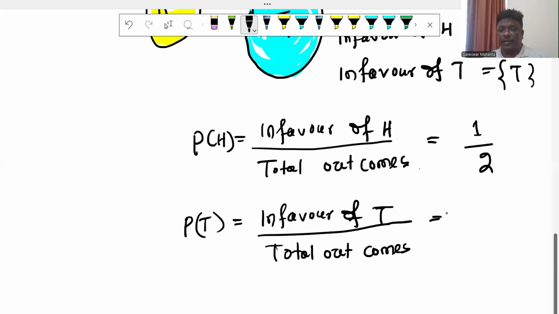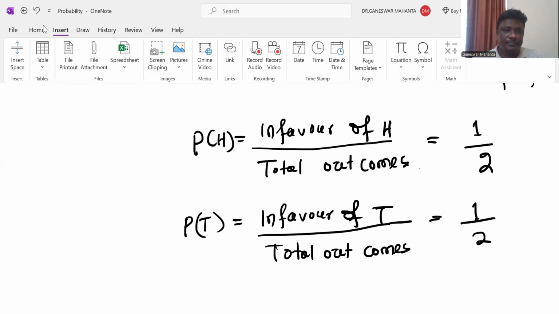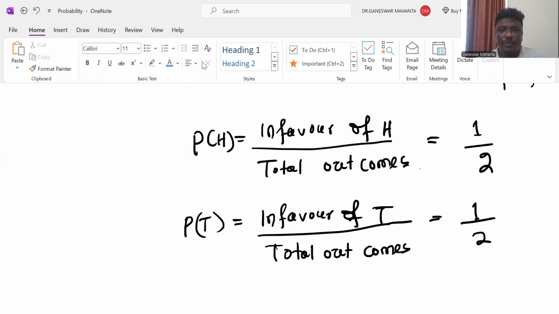Then what is the probability in favor of head? In favor of head it is 1, and in favor of tail it is also 1. So that is also 1/2. Just to remember the introduction concept: the probability of head when you toss a coin once, and this is the possibility, and when tossed 2 times, the probability of head and the probability of tail you find here. So what is the probability of head and the probability of tail when a coin is tossed once? You already see here.